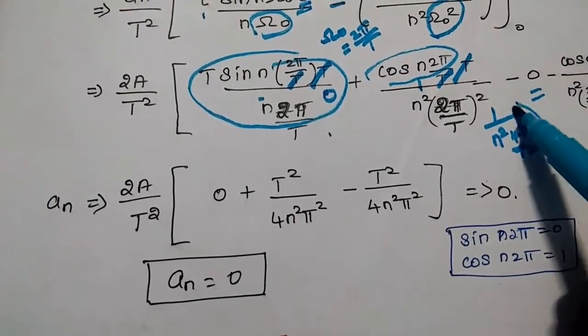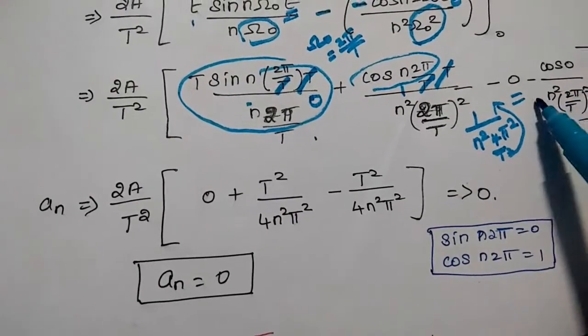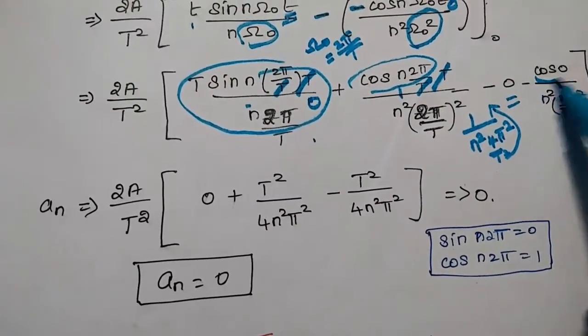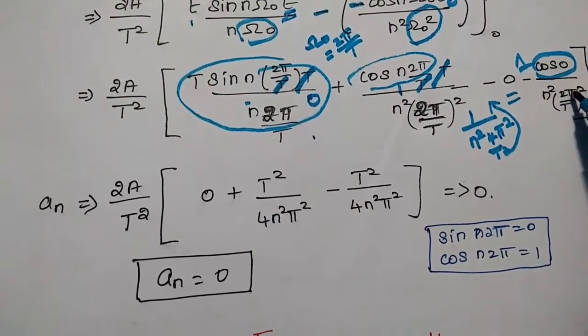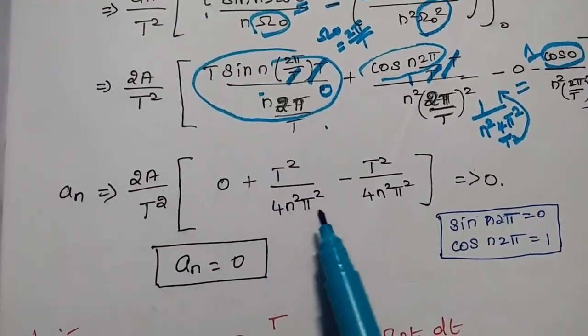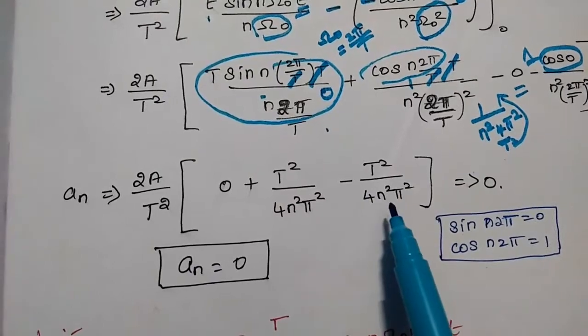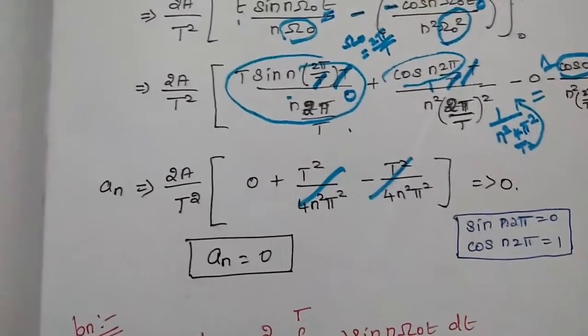This T squared goes to the numerator, so we get T squared by 4 n squared pi squared. Minus, here also the same thing, cos 0 is 1, so 1 divided by n squared 4 pi squared by T squared. Again T squared goes to the numerator, so we get plus T squared by 4 n squared pi squared minus T squared by 4 n squared pi squared. So we get the answer as 0.